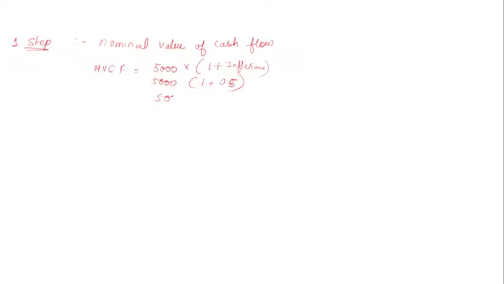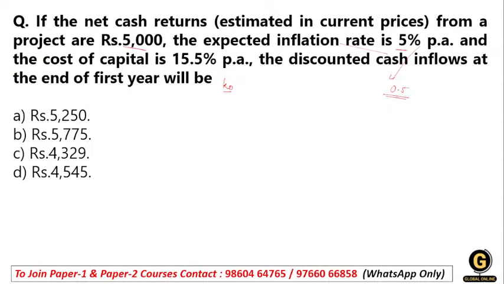So 5000 multiplied by 1.05. When you solve this, the nominal value of cash flow will be 5250, and this is exactly given in option number 1.